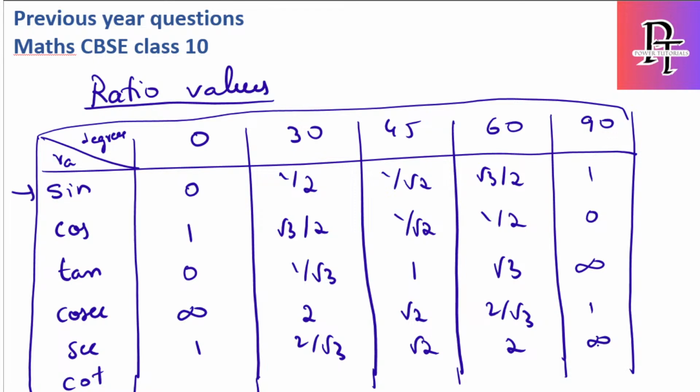Then cot, you can do either of two things: just invert tan or reverse tan. Both will be applicable for cot theta. So I'll just invert it. So this is infinite, root 3, 1, 1 by root 3, 0. So these are the total 6 values.